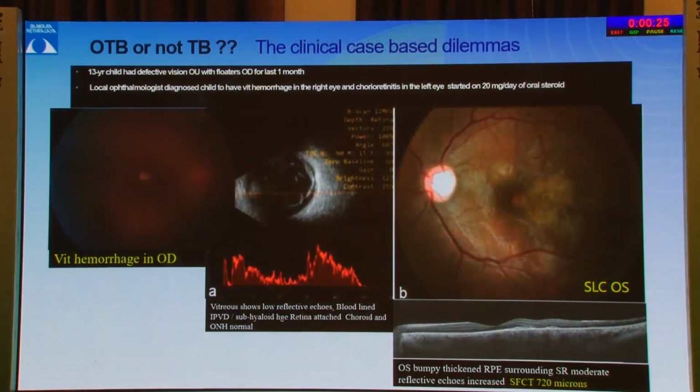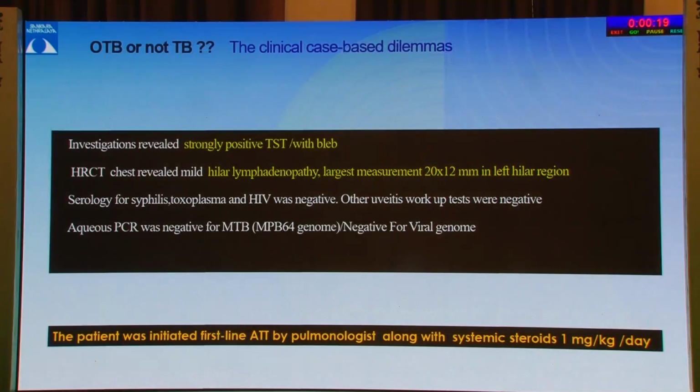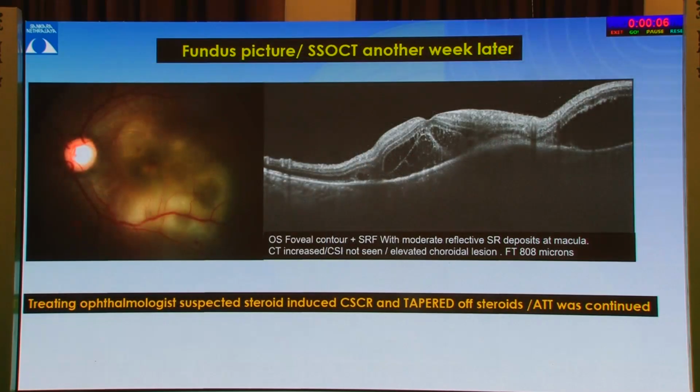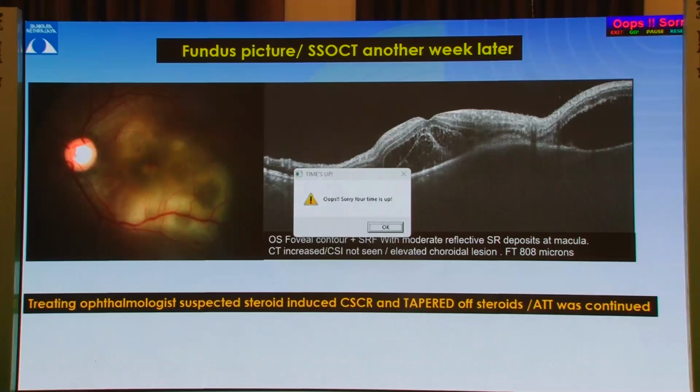This was a child who presented with vitreous hemorrhage in the right eye, and the left eye had a serpiginous-like choroiditis. Investigations: skin test positive, a large hilar lymphadenopathy, and was put on ATT and steroids. But what we found was the choroiditis was progressing with subretinal fluid. Two weeks later, the subretinal fluid was increasing. The treating ophthalmologist suspected a steroid-induced CSR, stopped the steroids but continued the ATT.